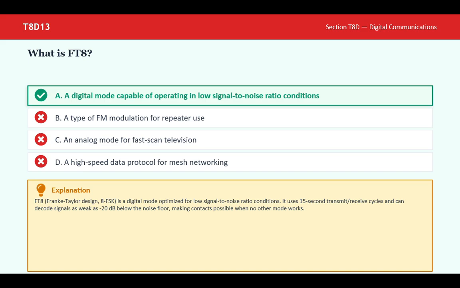What is FT8? A digital mode capable of operating in low signal-to-noise ratio conditions. FT8, or Franke-Taylor Design 8-FSK, is a digital mode optimized for low signal-to-noise ratio conditions. It uses 15-second transmit-receive cycles and can decode signals as weak as negative 20 dB below the noise floor, making contacts possible when no other mode works.